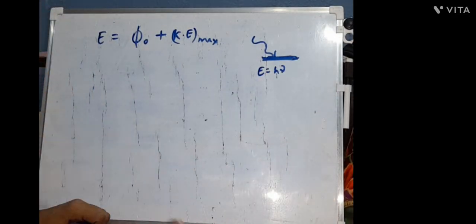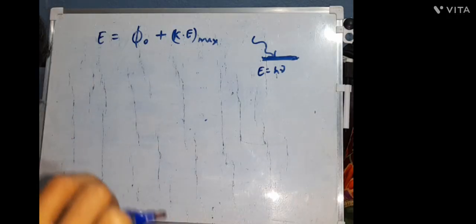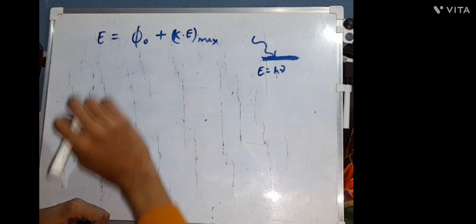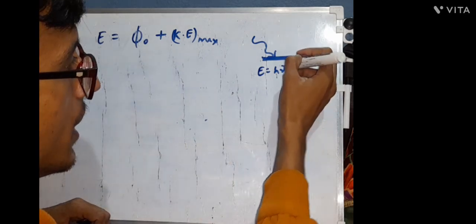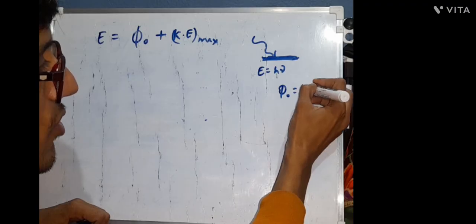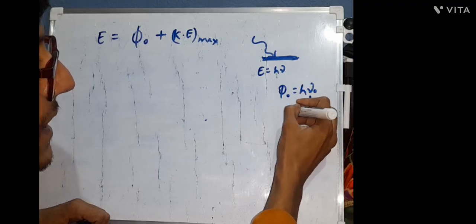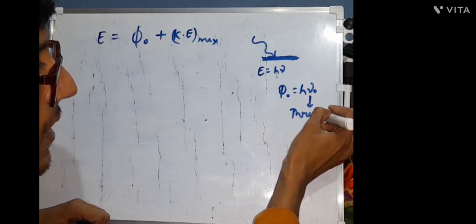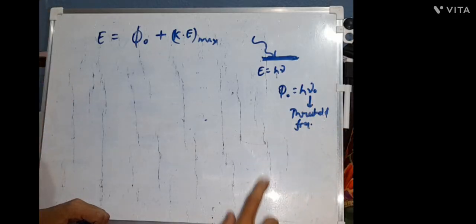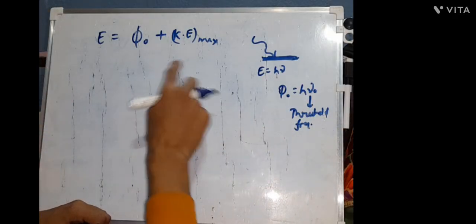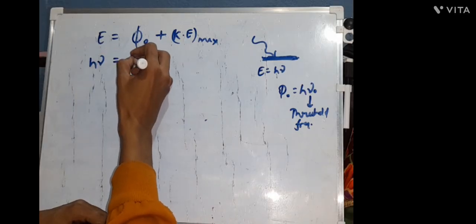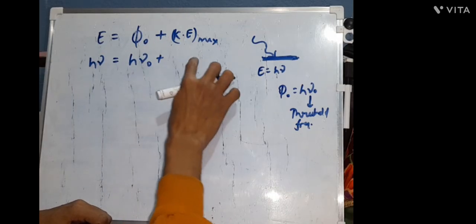We have already talked about the work function associated with this metal, which we have assumed to be phi naught, and the value of phi naught is h mu naught, where mu naught is the threshold frequency. These are characteristic properties of every metal, so they vary from metal to metal. So E equals h mu, phi naught is h mu naught, and then comes K max.